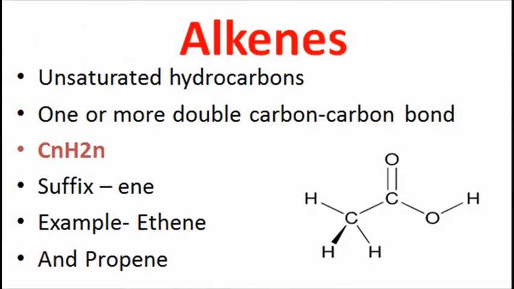Alkenes are examples of unsaturated hydrocarbons. Unsaturated hydrocarbons are hydrocarbons that have double or triple covalent bonds between adjacent carbon atoms. Those with at least 1 carbon-to-carbon double bond are called alkenes. They have the suffix -ene at the end of the name of each hydrocarbon. Ethene and propene are examples of alkenes.